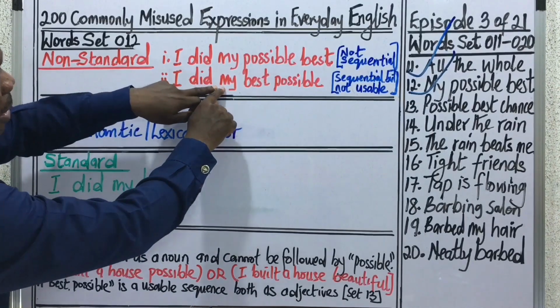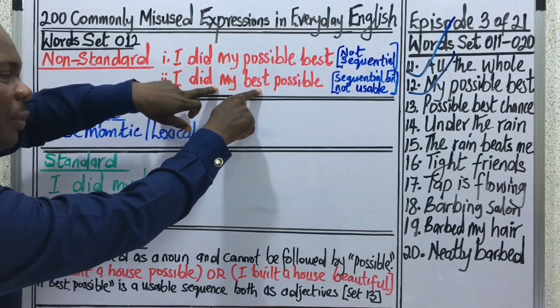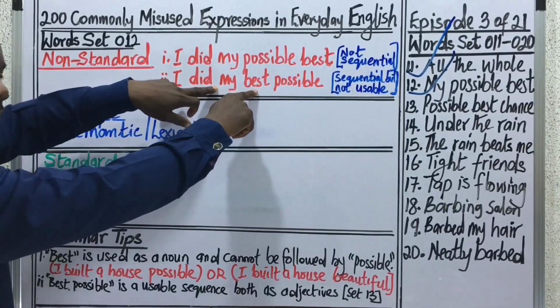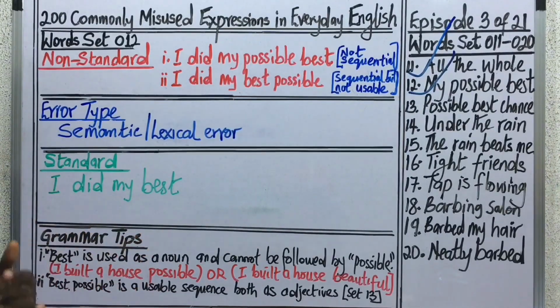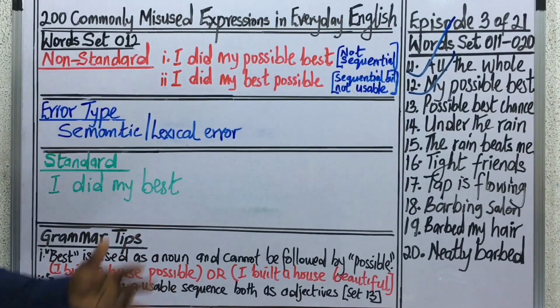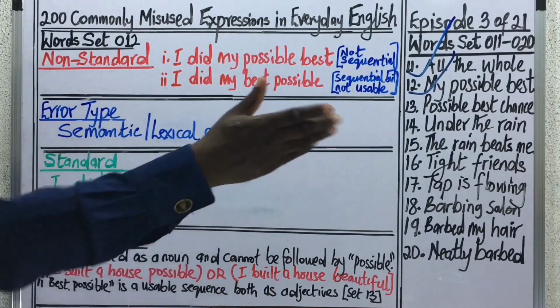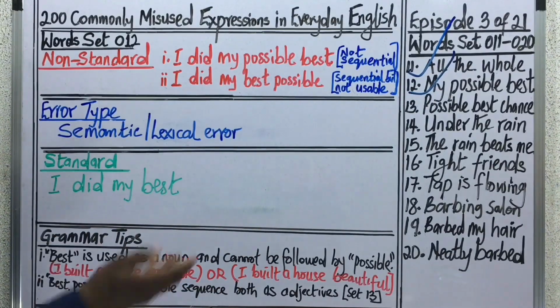But because a pronominal, that is an adjectival pronoun, is now standing before one of them, this one is no longer an adjective but is serving as a noun. Take note that the word best can be used as a noun, as an adjective, and as a verb. I can say something like, I'm going to best you during your wedding. That is, I'm going to be your best man, so I will best you. In that context, it's being used as a verb.